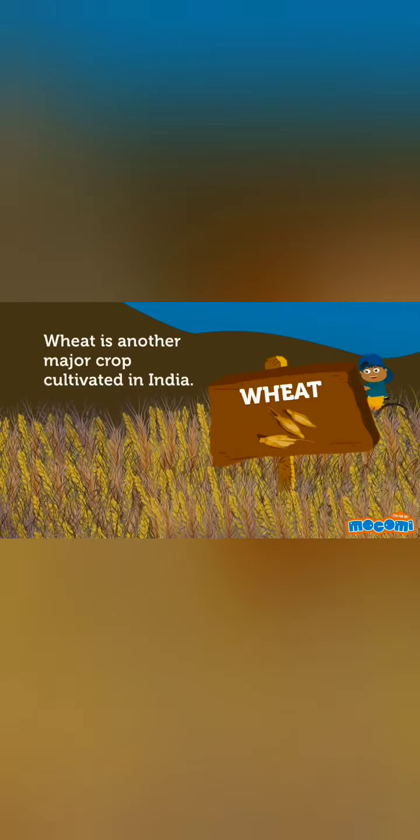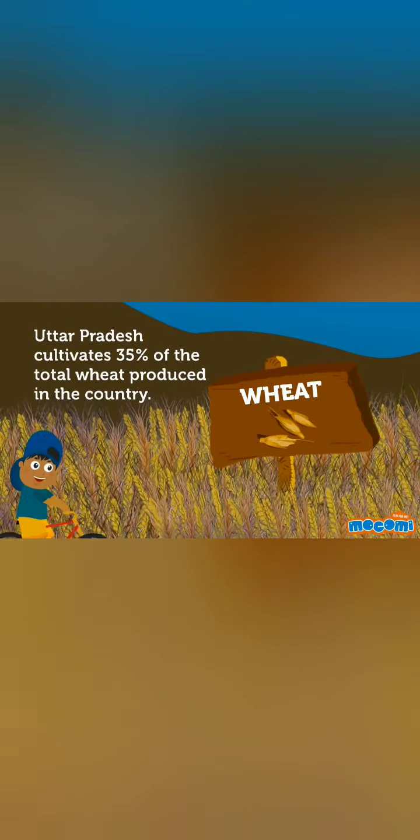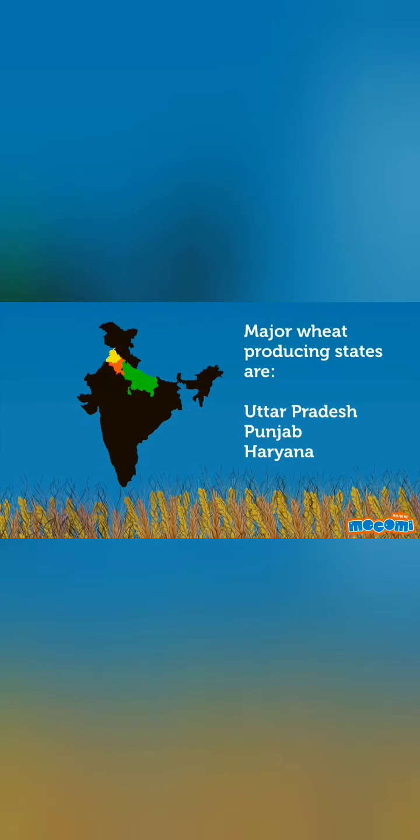Wheat. Wheat is another major crop cultivated in India. Uttar Pradesh cultivates 35% of the total wheat produced in the country. The major wheat producing states are Uttar Pradesh, Punjab and Haryana.